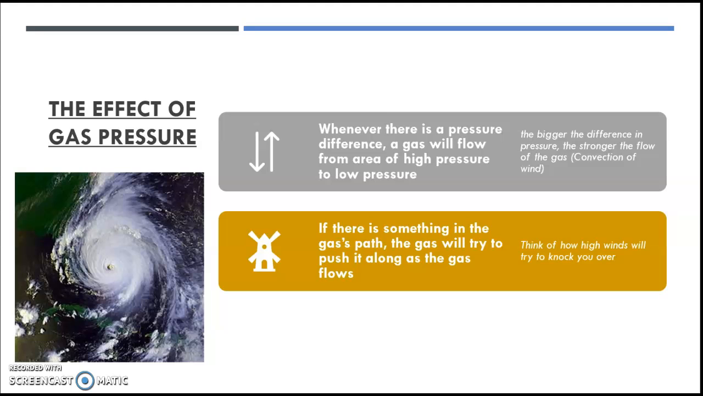Gas pressure is the main reason for weather changes. The effects of gas pressure include pressure gradient, where the gas under high pressure will move to an area with low pressure. We can think of wind movements or hurricanes. And when a hurricane is active, the high-speed air will push anything in its path.